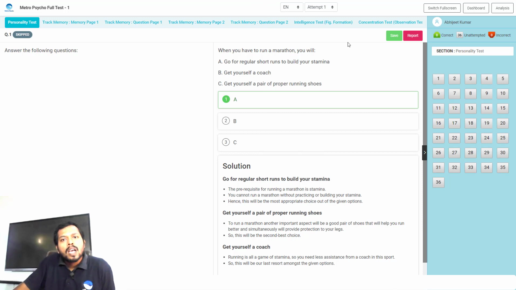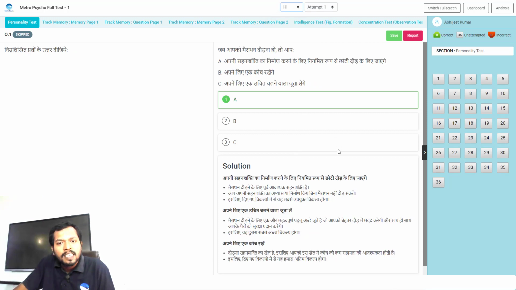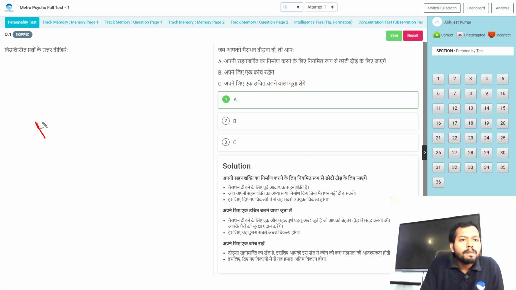I told you, you have to see each and every question's explanation given in this personality test. If you are comfortable in English, then see the English explanation. If you are comfortable in Hindi, then see the Hindi explanation. Read the question, see the explanation, and compare your answer and your thinking with the help of this explanation. This is mandatory.